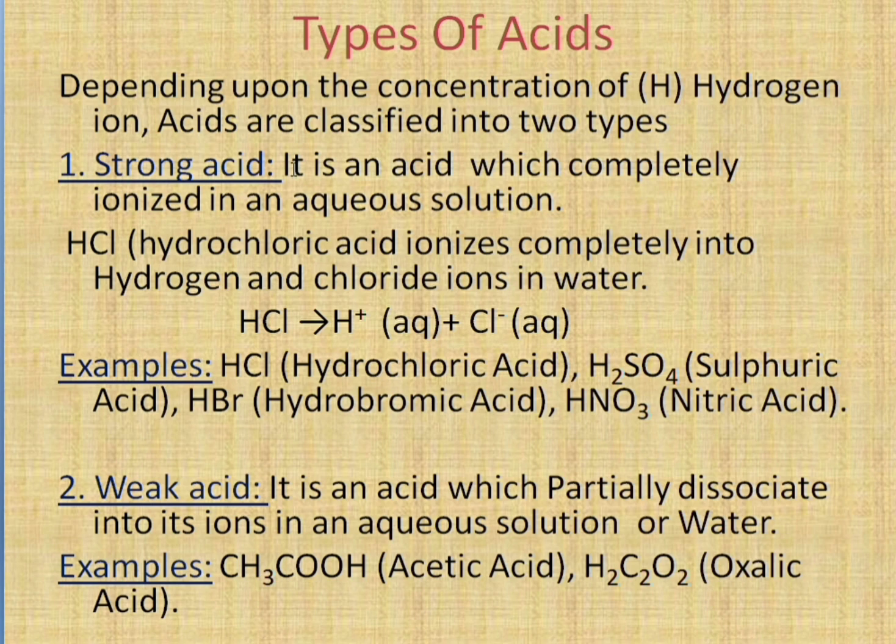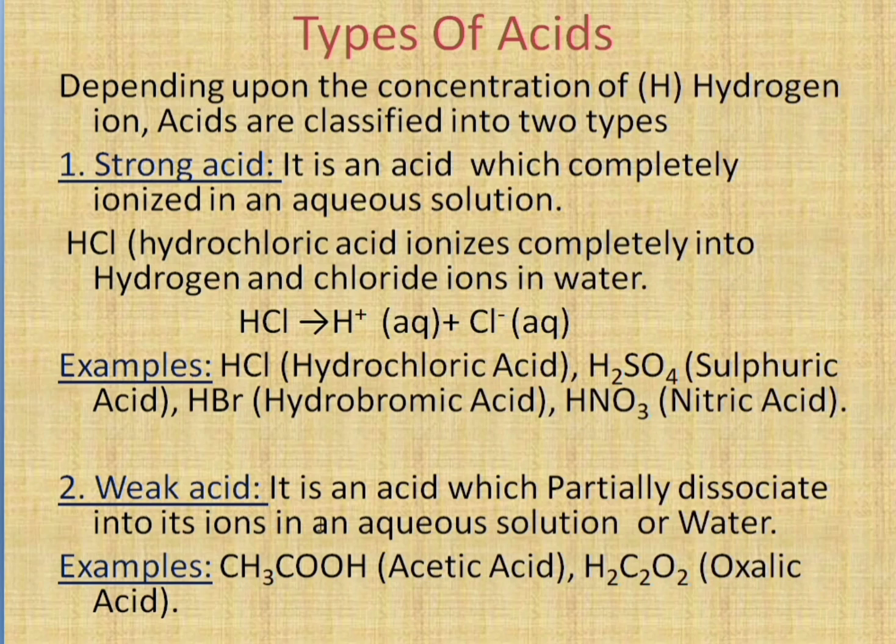First, strong acid is an acid which is completely ionized in an aqueous solution. For example, HCl, hydrochloric acid, ionizes completely into hydrogen and chloride ions in water. Examples of strong acids are HCl, hydrochloric acid, H2SO4, sulfuric acid, HBr, hydrobromic acid, and HNO3, nitric acid.